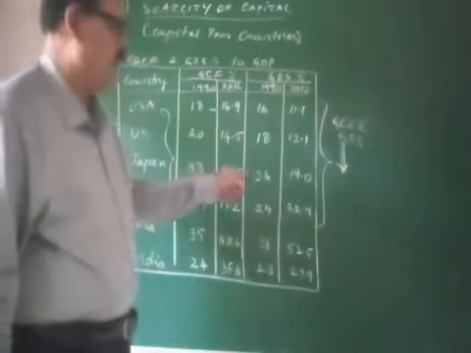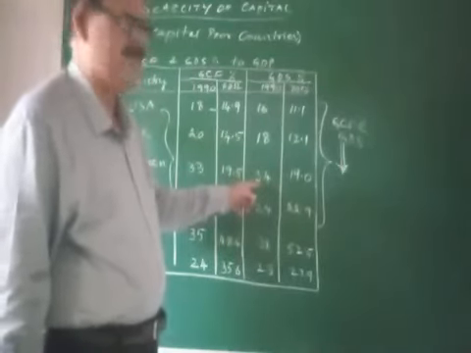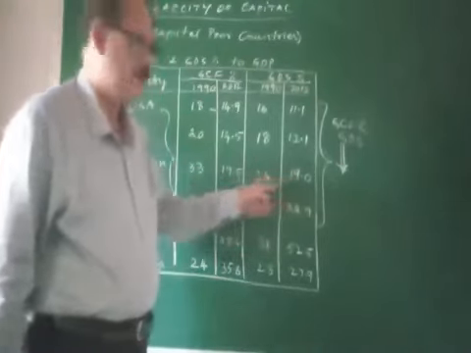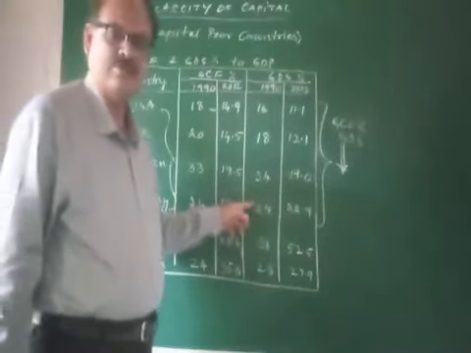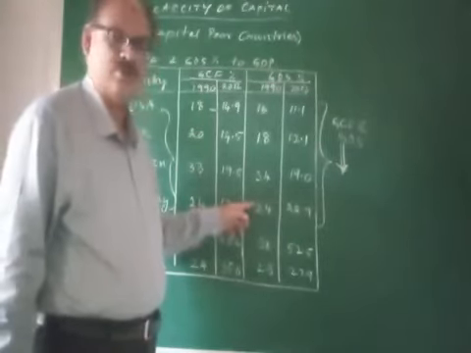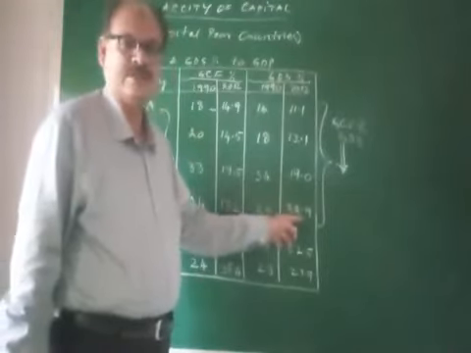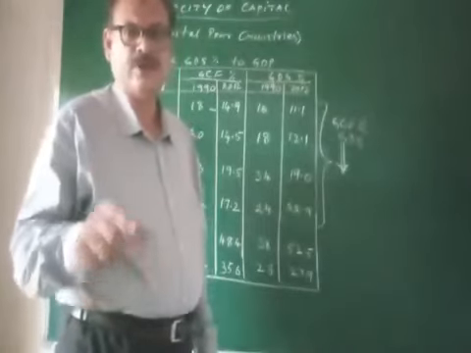The GDS of Japan in 1990 was 34%. It decreased to 19% in 2012. The GDS of Germany in 1990 was 24%. It decreased to 22.9%. So gross domestic savings also decreased.